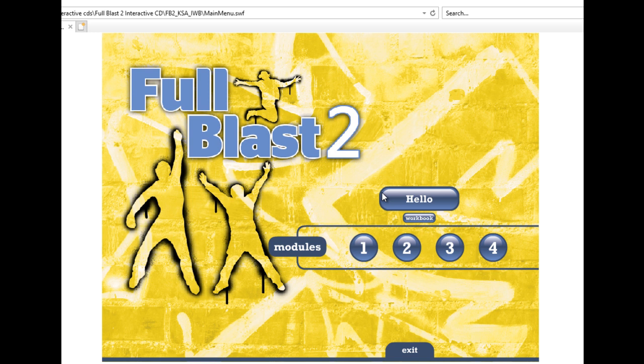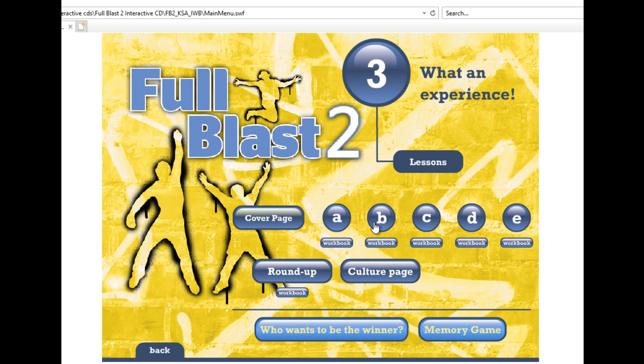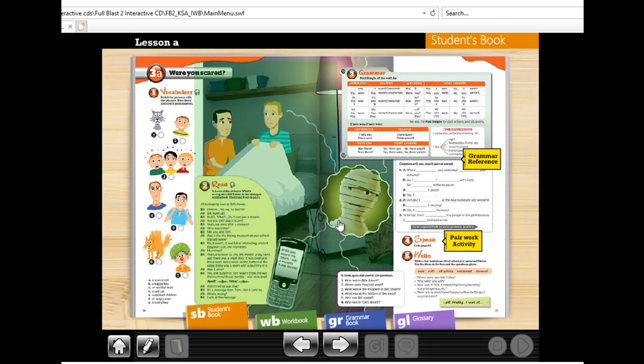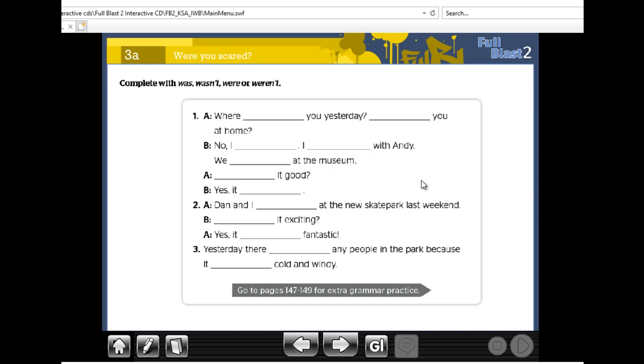And now let's have more practice in our books. Open your books. Grammar. Complete with was, wasn't, were or weren't. One of these four forms. Number 1. A. Where space you yesterday?